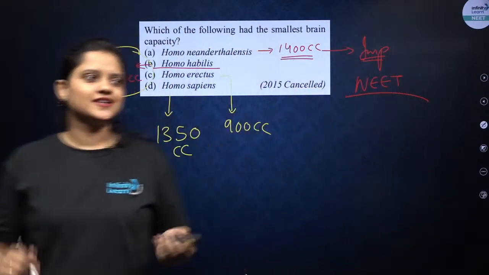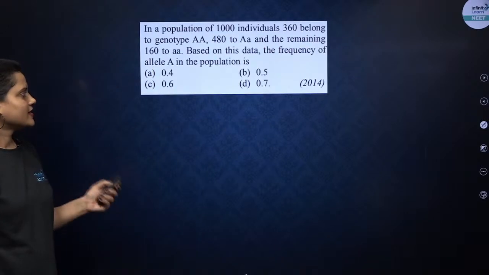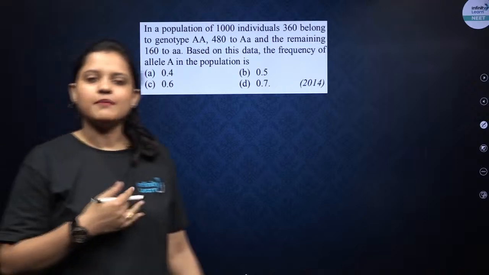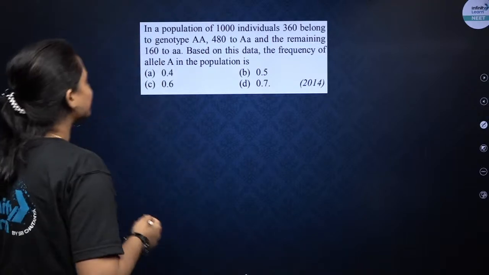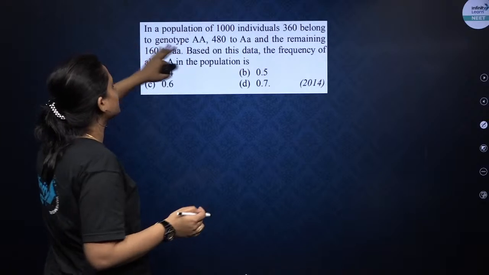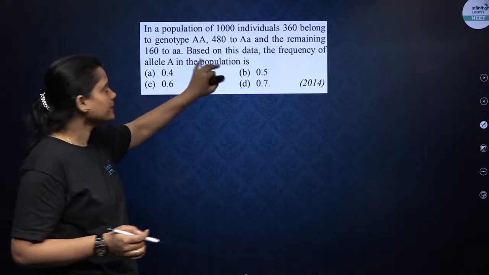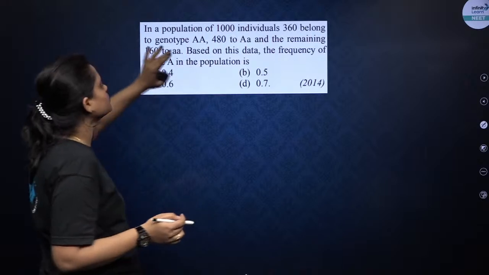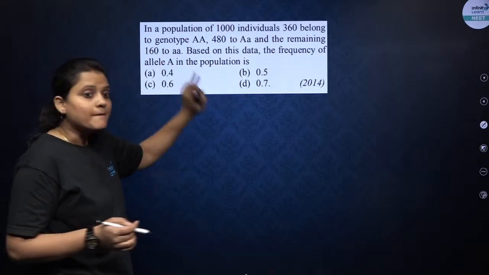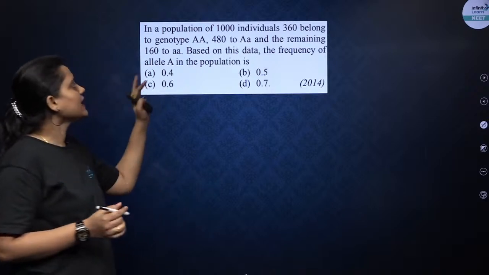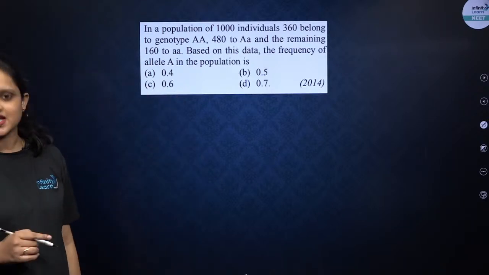Very good, uncle. Next question. थोड़ा बहुत कैलकुलेशन करना पड़ेगा बायो में. Let's understand how. In a population of 1000 individuals, 360 belong to genotype AA, capital A, capital A, 482 capital A small a, and the remaining 162 small a small a. Based on this data, the frequency of allele capital A in the population is, they are asking.